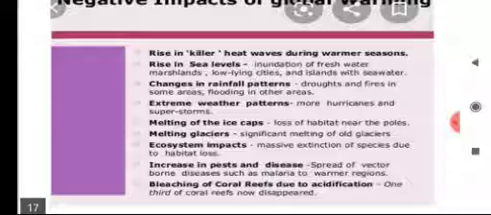Increase in pests and disease is another result of global warming. Spread of vector-borne diseases such as malaria to warmer regions is also one of the results. Bleaching of coral reefs due to acidification. One third of coral reefs have disappeared because of this increase in temperature.